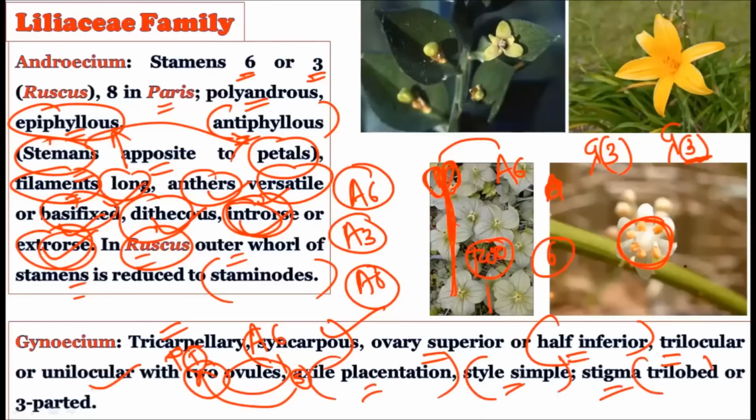Stigma is trilobed. If you observe the stigma, you will observe a structure like this. A trilobed, or 3-parted, structure is there. So how is the gynoecium? G3 in bracket, that is the tricarpellary syncarpous condition, with a superior ovary. Then trilocular, or unilocular, with 2 ovules in each locule. Axile placentation is there. Style simple, and stigma is trilobed, or 3-parted.